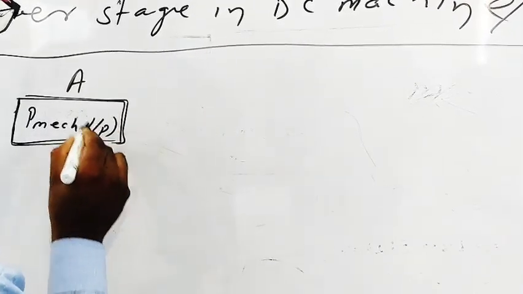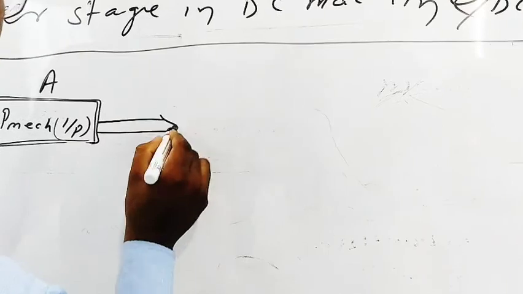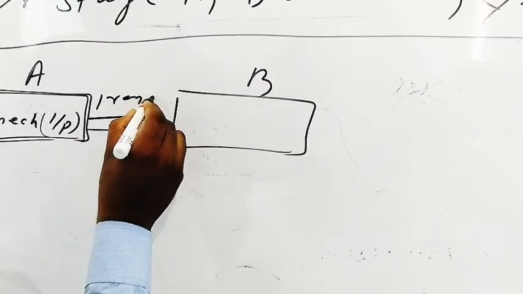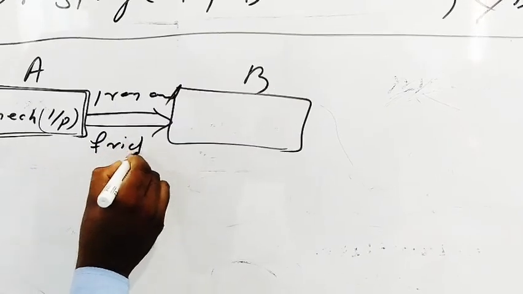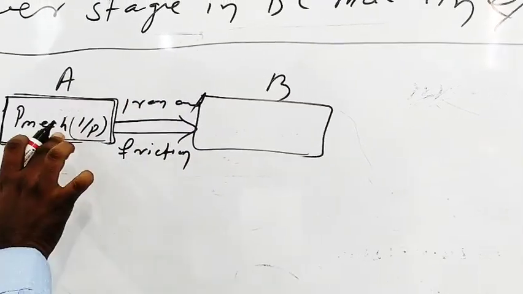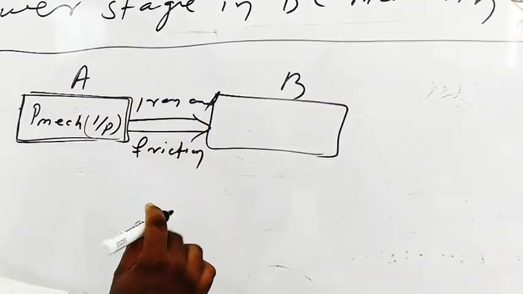This is P mechanical. Then iron losses and friction losses are there, iron losses in the steel parts of the body and friction losses in the bearing.